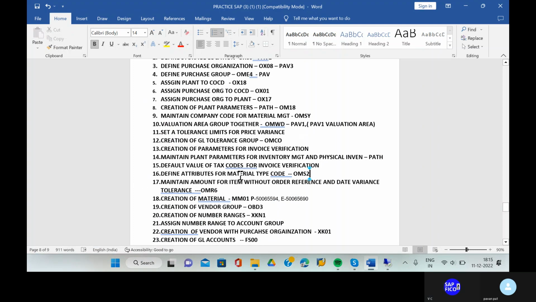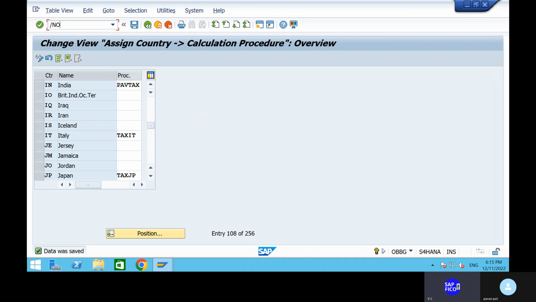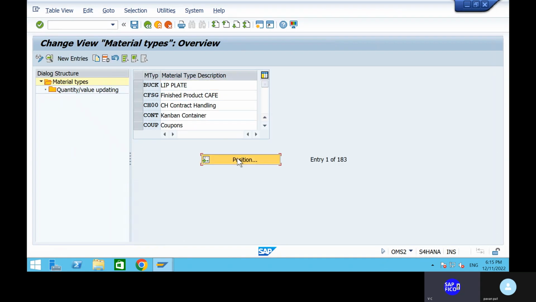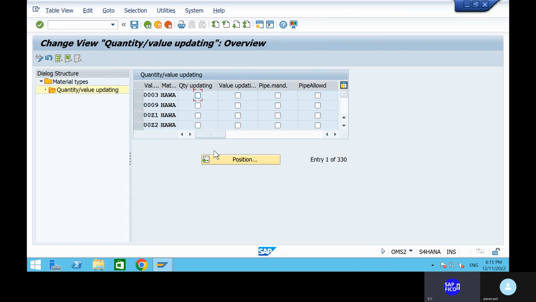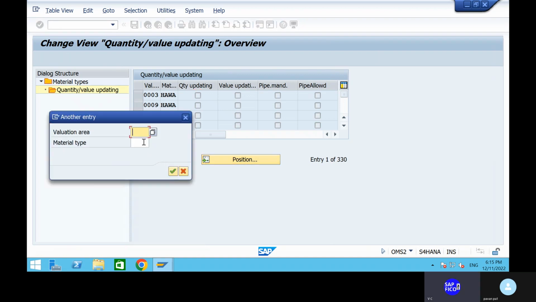define attributes for material type using transaction code OMS2. Okay, can you go to the transaction code OMS2? OMS2. Click on the enter. See, we have to maintain the material types like HAWA, that is the trading goods I am maintaining. Okay, can you select this thing? Can you double click on this quantity valuation updated and all? Okay, so please select each and everything, all of you. So can you go to the position and give your valuation area as PAV1. Yes, continue, no issue.